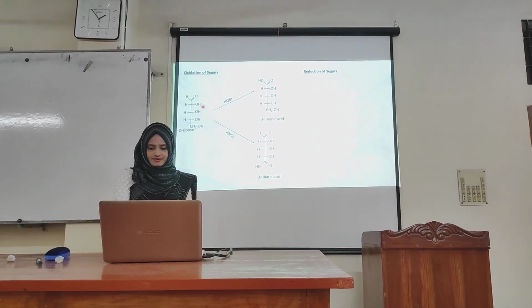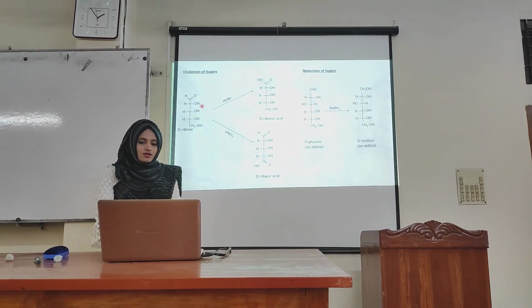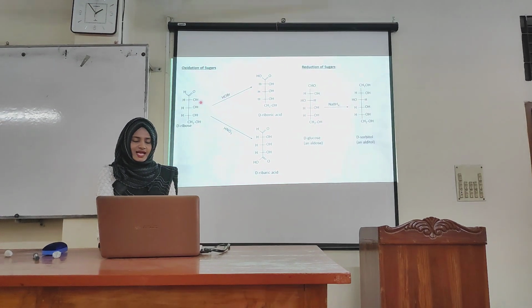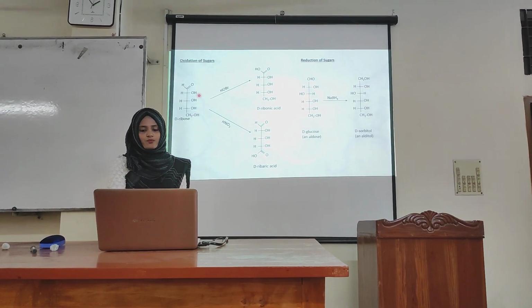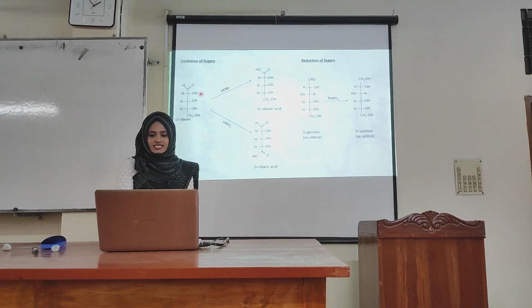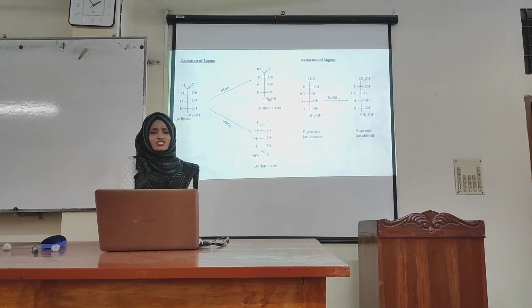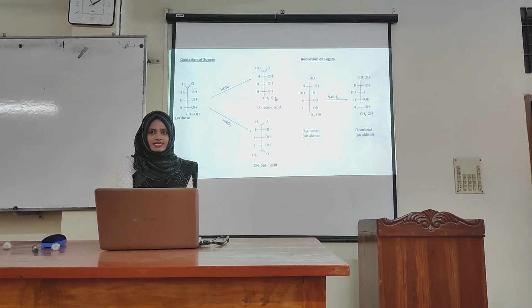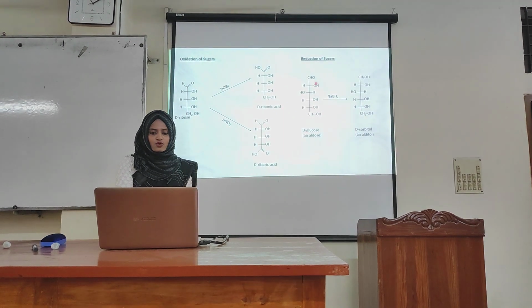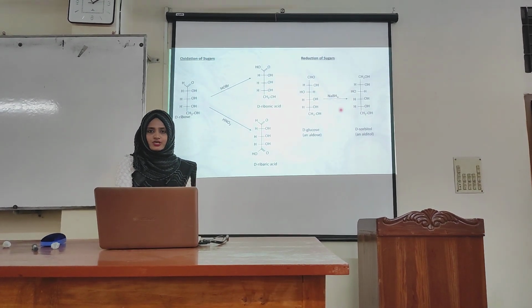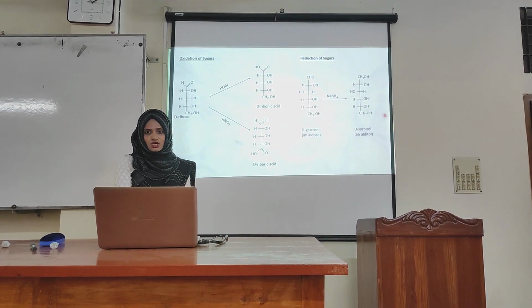Reduction of carbohydrate. When an aldose is reacted with sodium borohydride, it produces an alditol. Alditol is an acyclic alcohol. Here, D-glucose is reacted with sodium borohydride, which produces D-sorbitol.